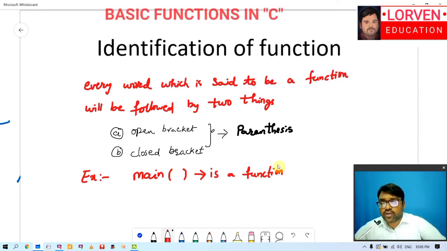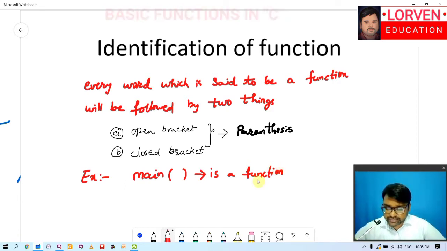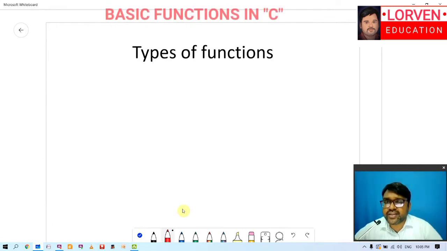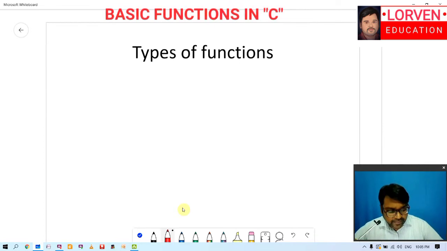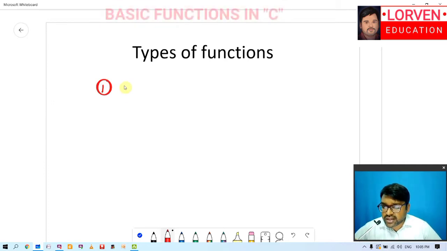Now we will talk about the classification of functions in detail. Whenever we see the classification of functions, functions are classified into two types basically. The first one is called the input function.